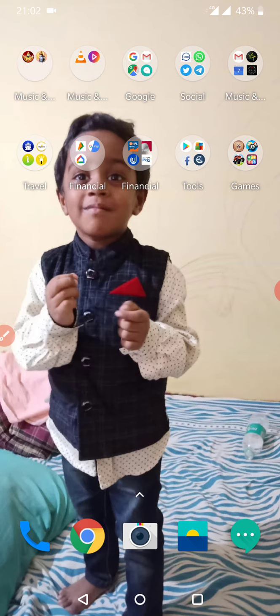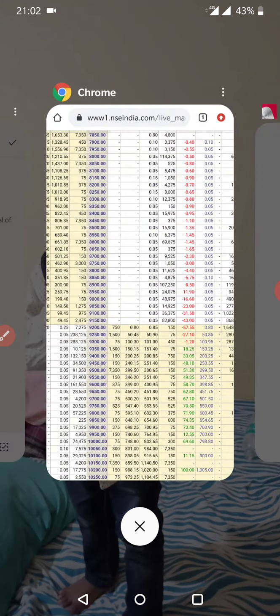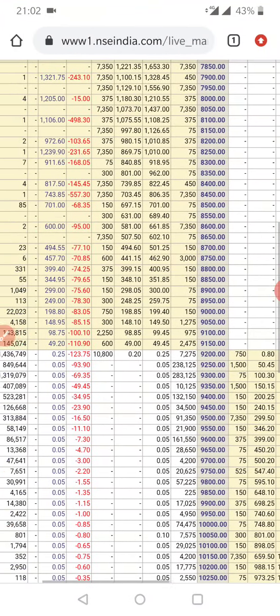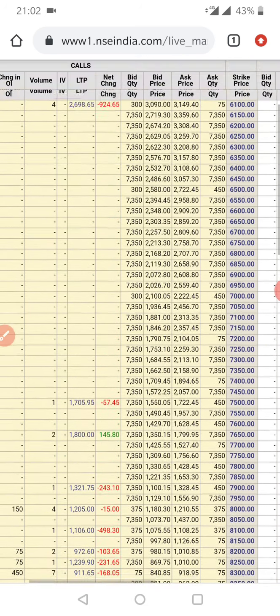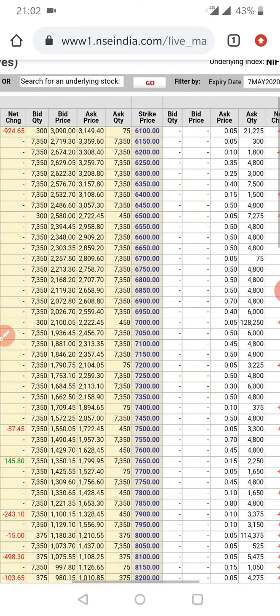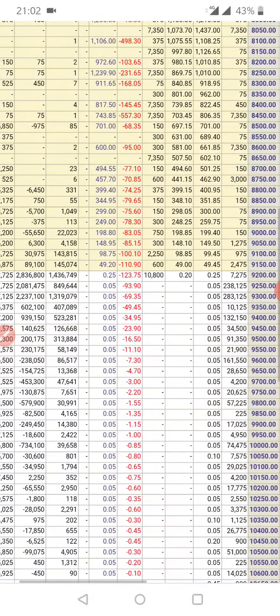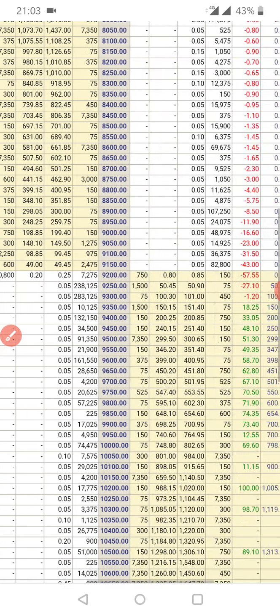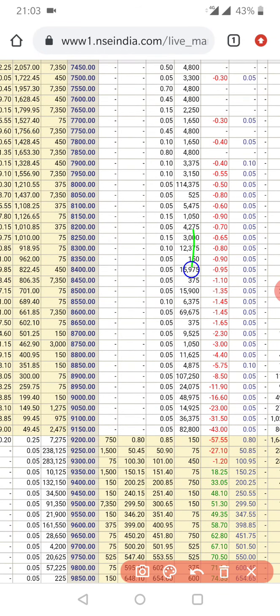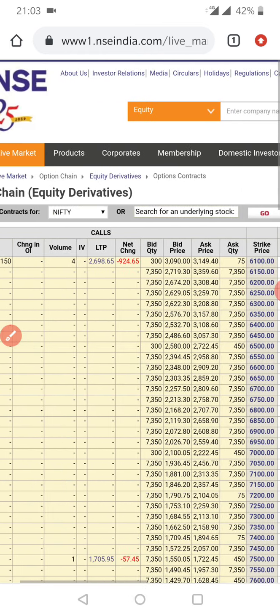I am doing trading on both Nifty and Bank Nifty options, and I am selling out of the money options. As everyone can see, these are the calls and these are the puts for the Nifty, where the out of the money options have reached the last traded price of 0 rupees for the different call strikes. At the same time, on the put side also, all the put values have reached 0 rupees. I am doing the same with Bank Nifty also, and I'll show you Bank Nifty too.